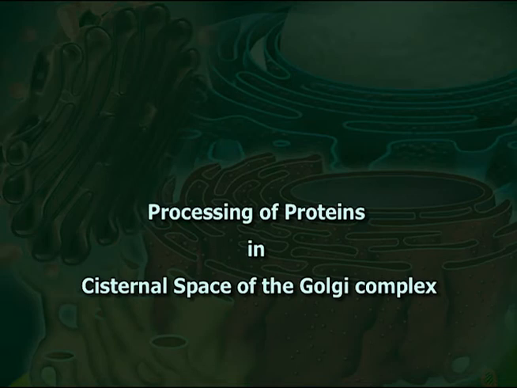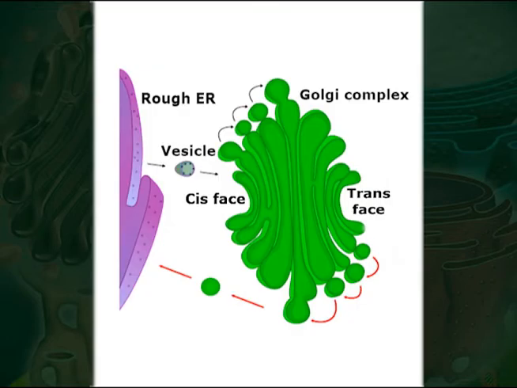Processing of proteins in the cisternal space of the Golgi complex. Although most of the proteins transported into the cisternal space of the Golgi complex are to be secreted out of the complex from the trans face, many ER membrane proteins also enter the Golgi sacs that are not destined for secretion.